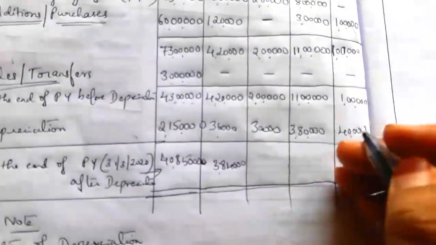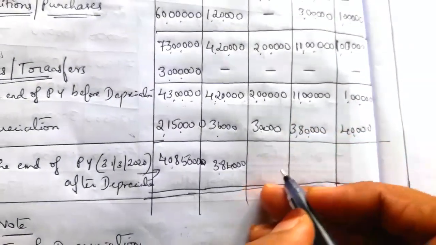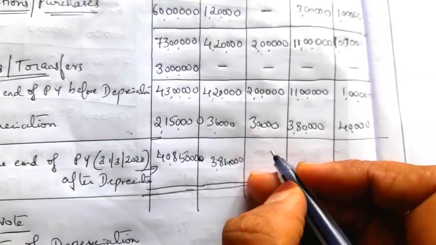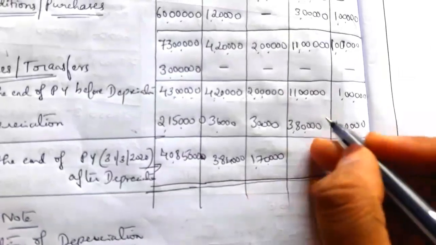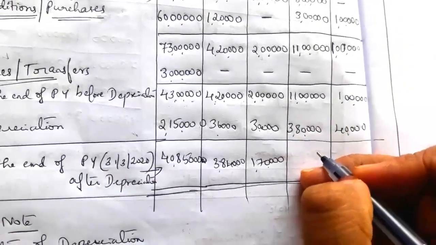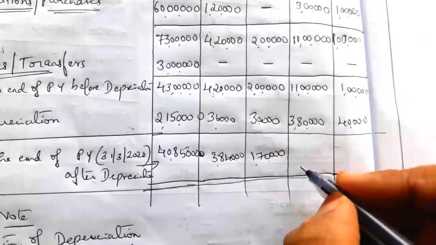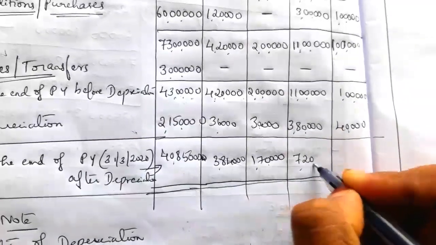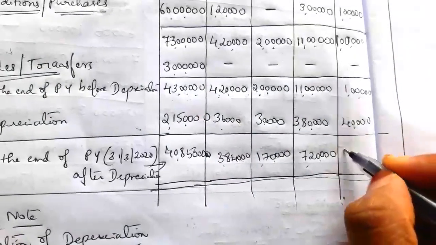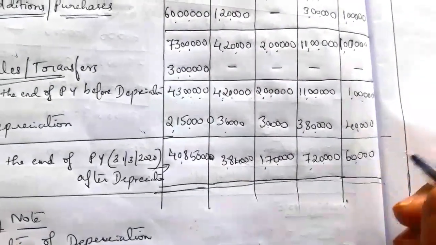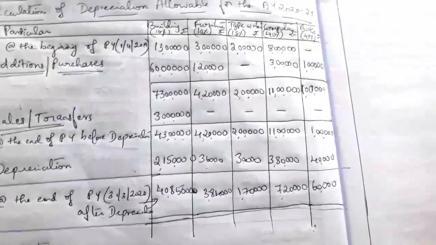Next, third column, 2 lakh minus 30,000 is equal to 1 lakh 70,000, and 11 lakh minus 3 lakh 80,000 is equal to 7 lakh 20,000, and 1 lakh minus 40,000 is equal to 60,000. So this is about depreciation.